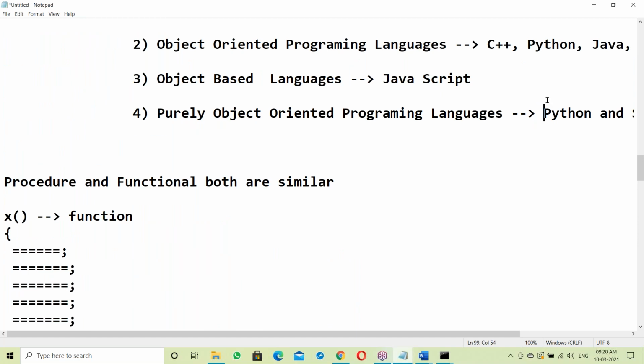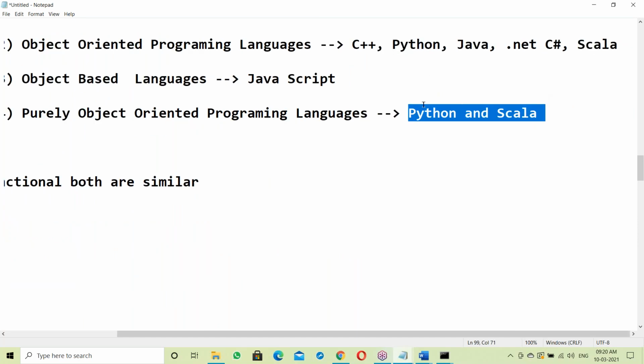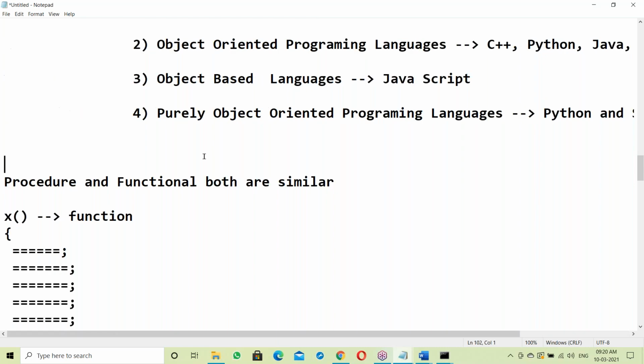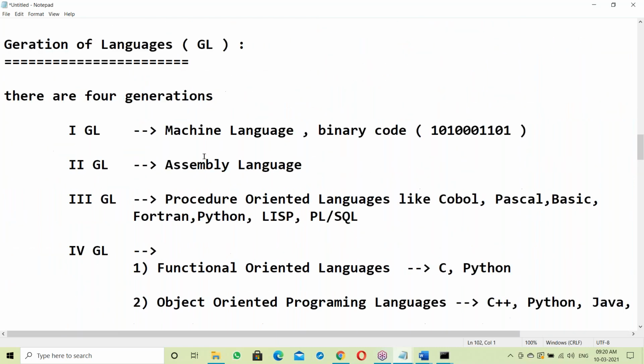For example, Python and Scala are purely object oriented. So these are different generations of languages like this.